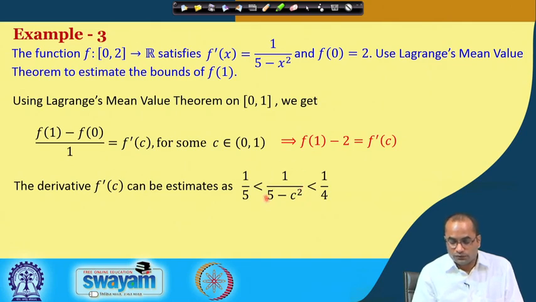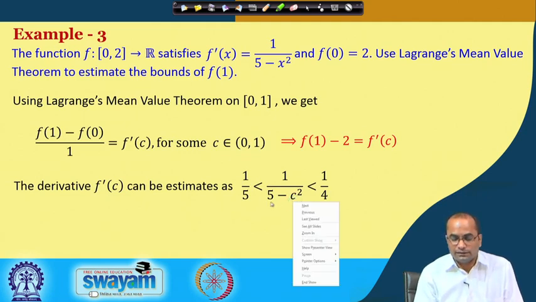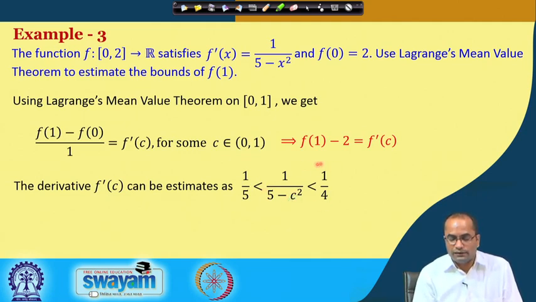Now, just note that c here is between 0 and 1. The lower bound of 1 over (5 minus c squared) will be obtained when c approaches 0. That means this value is always greater than 1 over 5. When c approaches the maximum value in the interval, which is 1, the denominator becomes 4, and the maximum value of 1 over (5 minus c squared) will be 1 by 4. So, the derivative lies between 1 by 5 and 1 by 4.